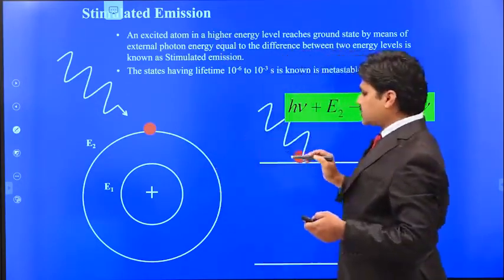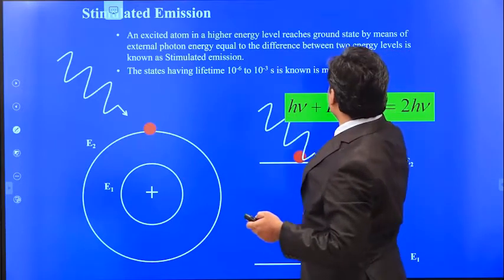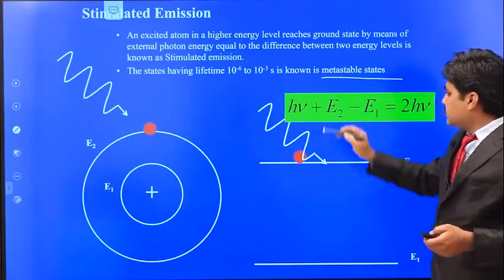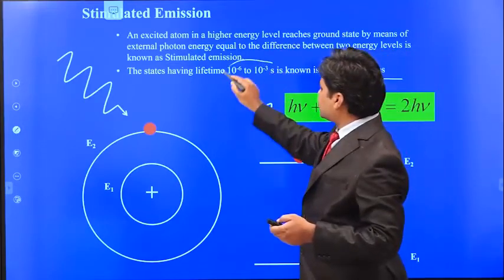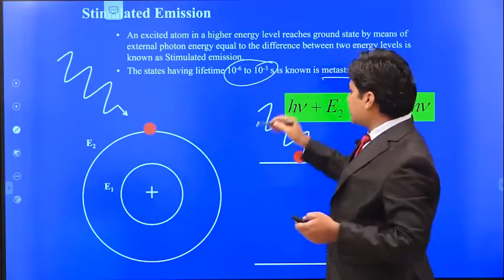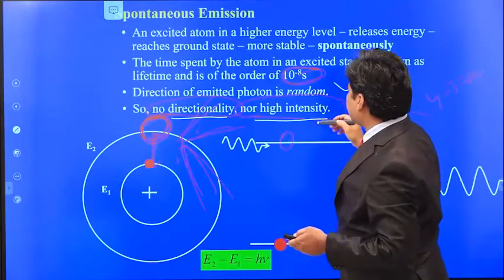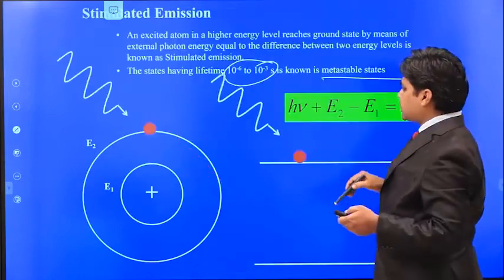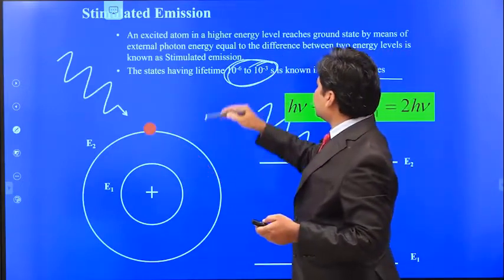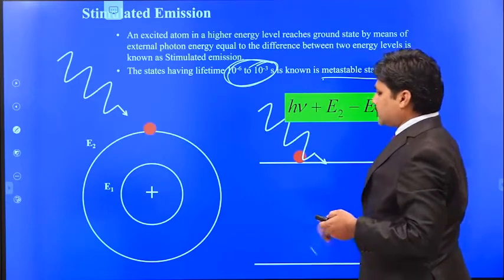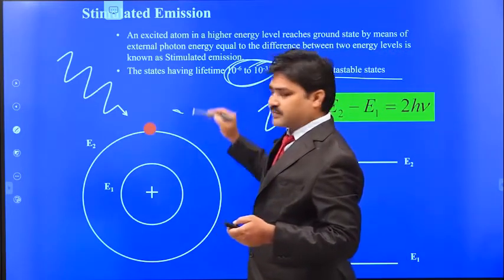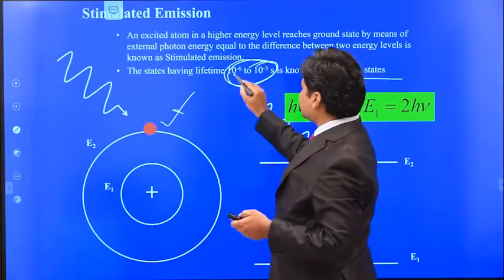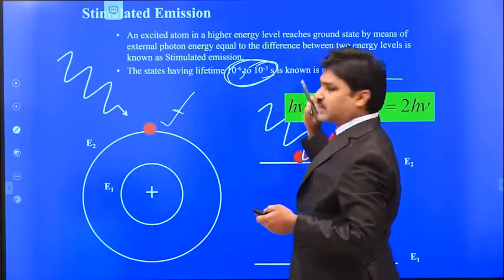In some states, there are some special states that we call metastable states. These metastable states have a longer lifetime. The important thing is, in the case of spontaneous emission, we have only 10 power minus 8 seconds. But there are some special states where we can get a high lifetime, that means the electron will spend more time there. Such states are called metastable states, whose lifetime is 10 power minus 6 seconds to 10 power minus 3 seconds.